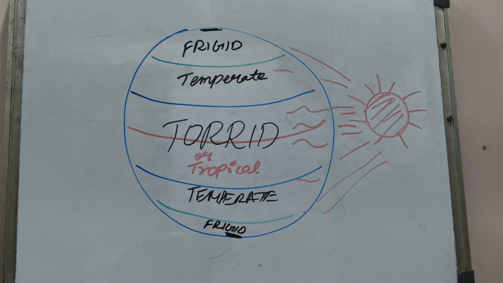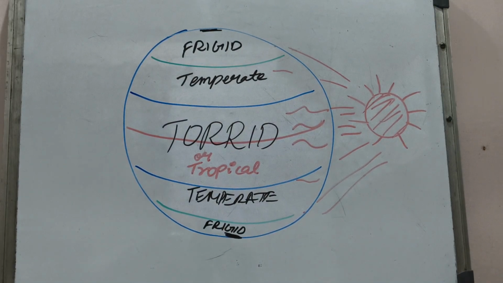So we can say that the people or the places lying in the torrid zone or tropical zone are extremely difficult to live in. People or places in the temperate zone live a very moderate and peaceful life. Frigid zones are too much because it's always snowing and the temperatures are the lowest, which is hard to live in. You will not have many facilities. So this is about the main lines of latitude and heat zones.